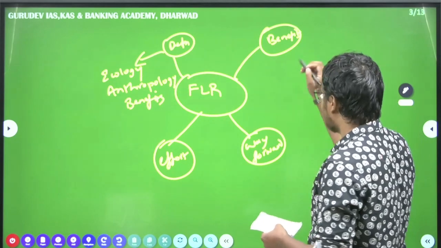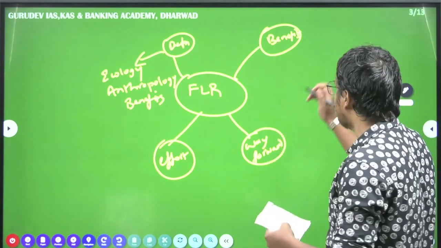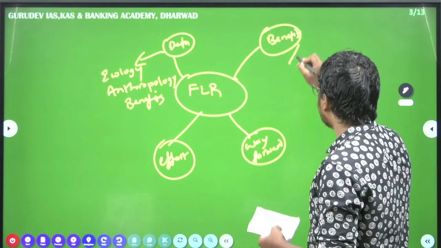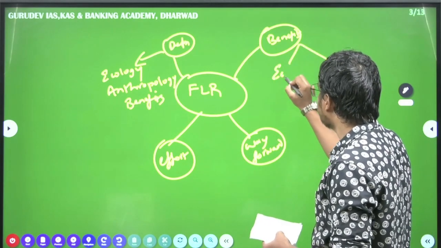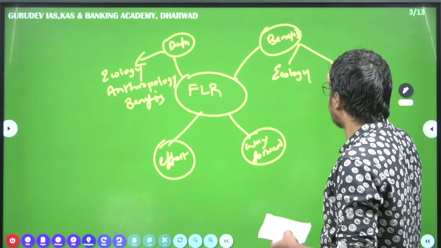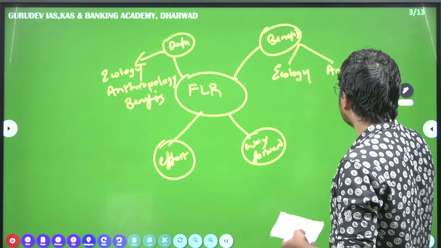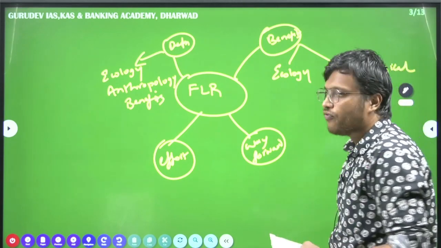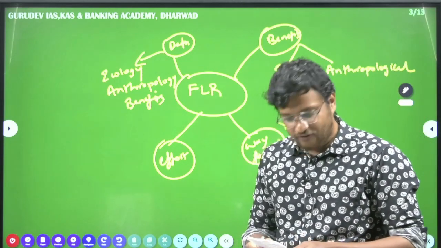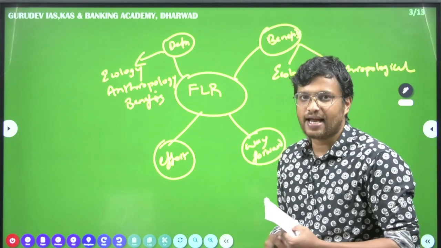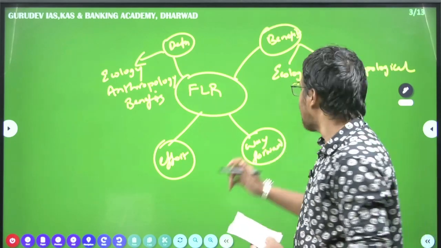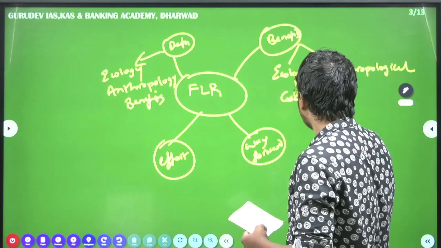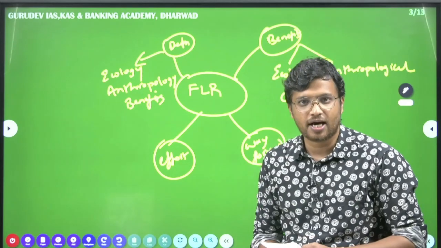Moving on, we look at the benefits. When we look at the benefits given in the editorial, we divide it into two parts, that is ecological as well as anthropological. So, when we look at the ecological benefits, firstly, these forest lands, when we restore them, will act as carbon sinks. Forests are the major carbon sinks.